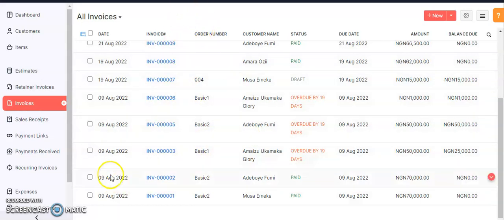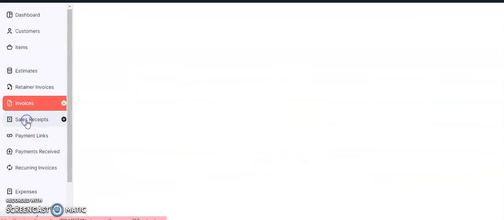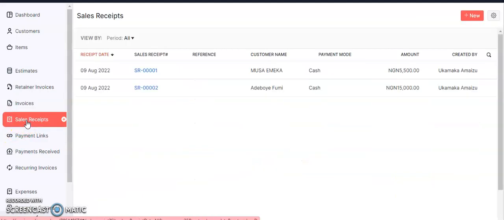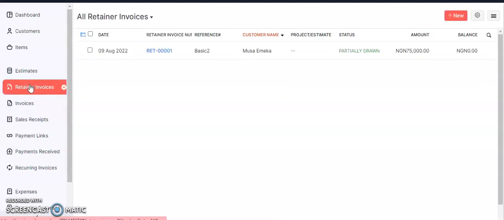After the class, you see the next class. Okay, so here is where you sell your items, aside from fees that are compulsory. Let's say a child wants to buy a textbook or a uniform. It's not that everybody wants to buy it. It is from here that you sell it. Okay, so from here you also receive advance fees.